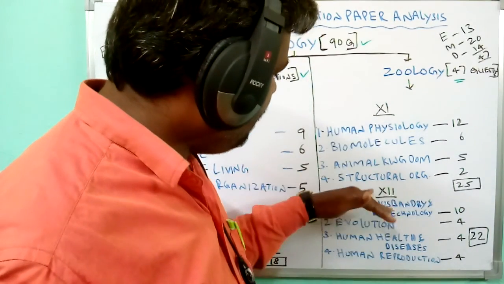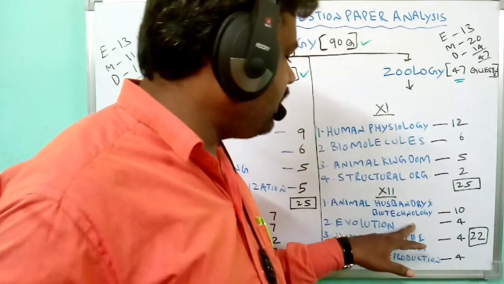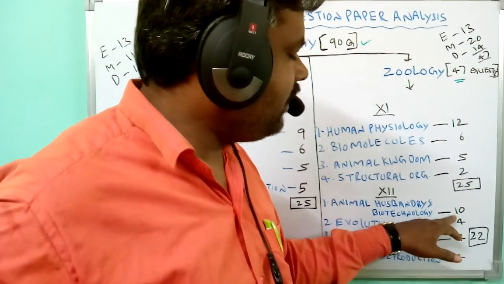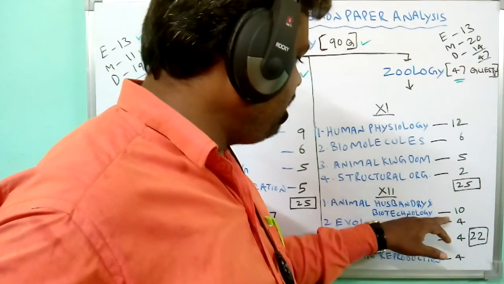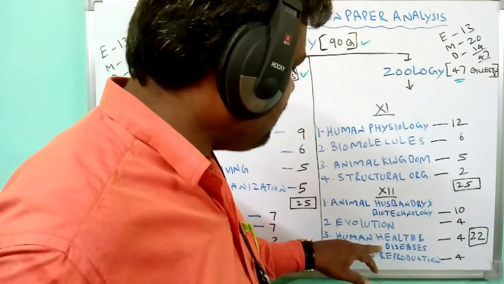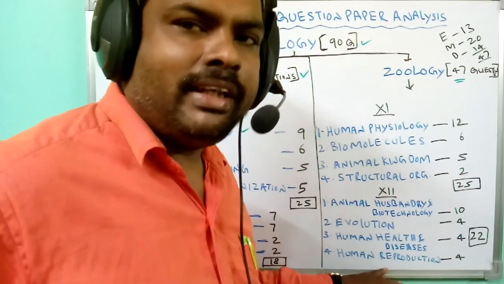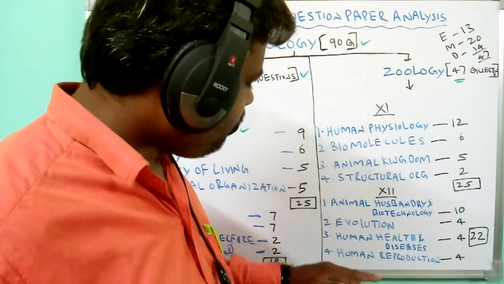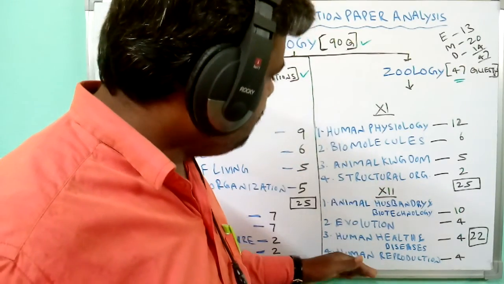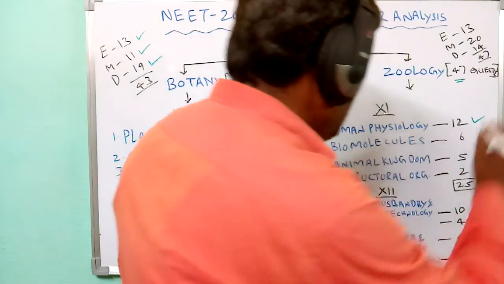Next, when we come to the class 12 syllabus, animal husbandry and biotechnology have more weightage, and more questions are given in these chapters. Next, evolution and human health and diseases, and human reproduction, both are given equal weightage. So when we observe the class 11th and class 12th syllabus, more weightage is given to human physiology, and